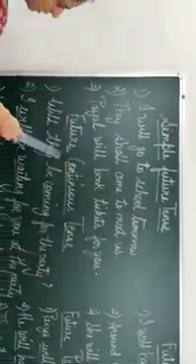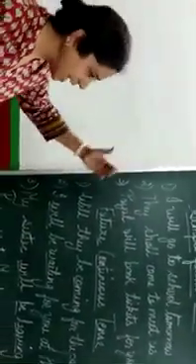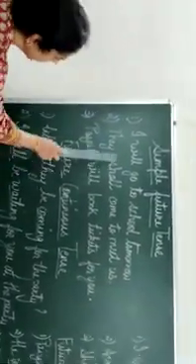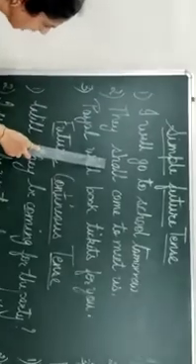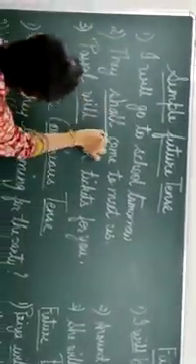Okay, now we come to the future tenses all together: simple future, continuous, perfect and perfect continuous tense. As you know, future means something that we do in future, so we add will and shall to it. Let us go to the simple future tense. I will go, they shall, I will. So as you know, they are simple future tenses where we add will and shall. This is something which you know.